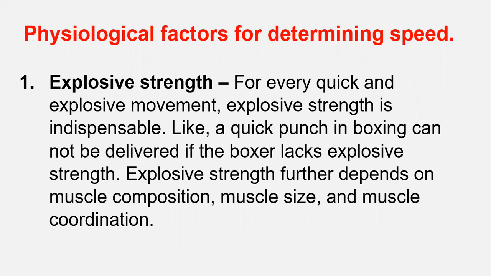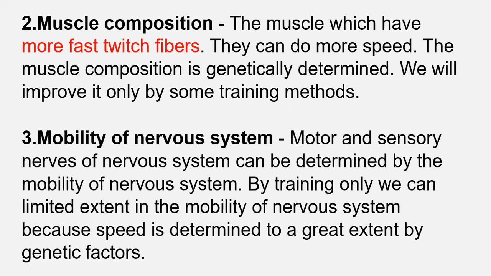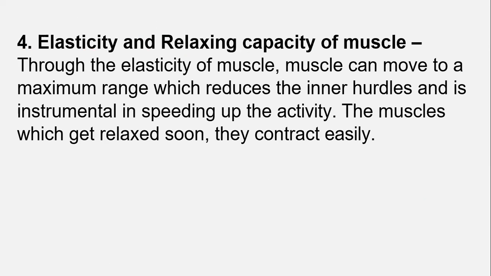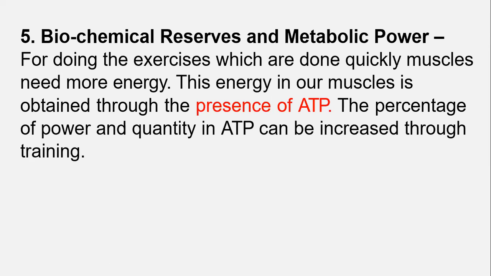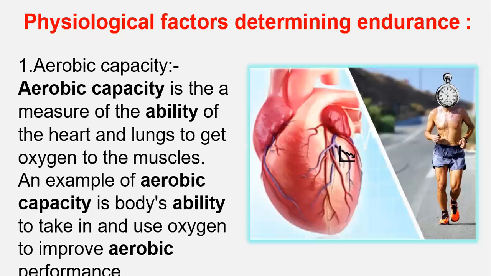Next come physiological factors for determining speed, like explosive strength. For every quick and explosive movement, explosive strength is indispensable. Like a quick punch in boxing cannot be delivered if the boxer lacks explosive strength. Explosive strength further depends on muscle composition, muscle size, and muscle coordination. Then mobility of the nervous system, elasticity and relaxation capacity of the muscle, biochemical reserves, and the metabolic power, that is the quantity of ATP, which can be increased through training.